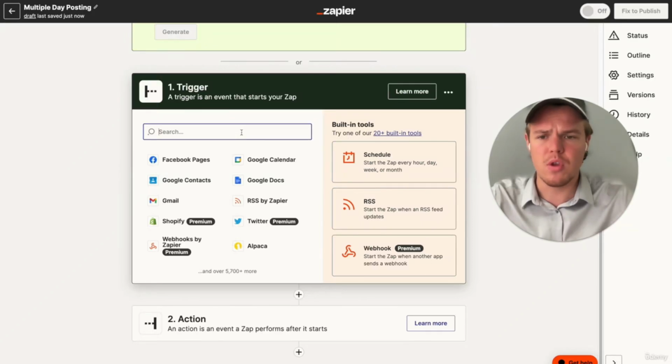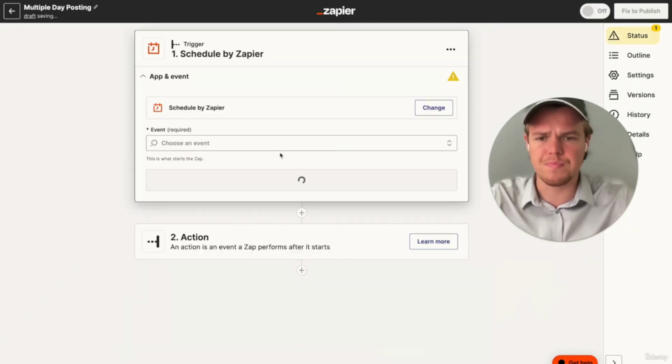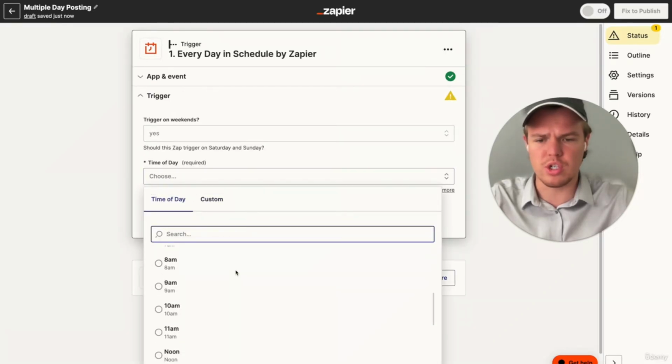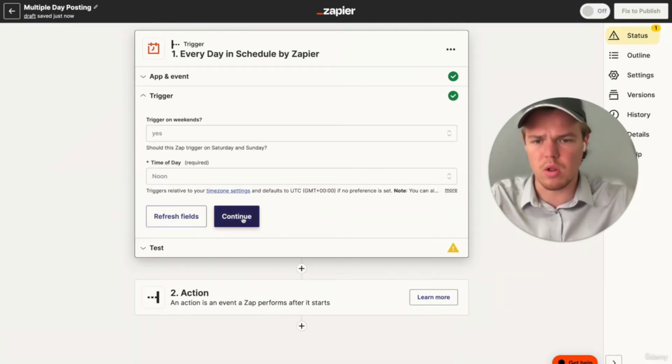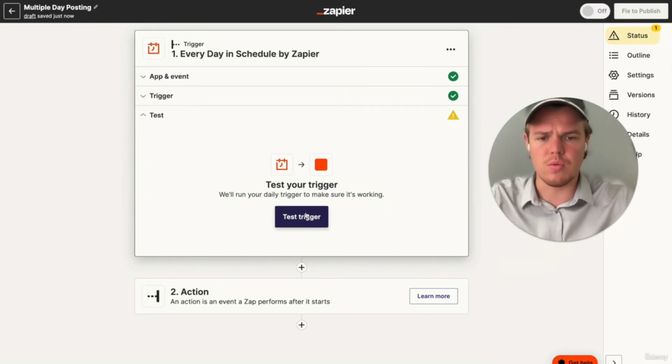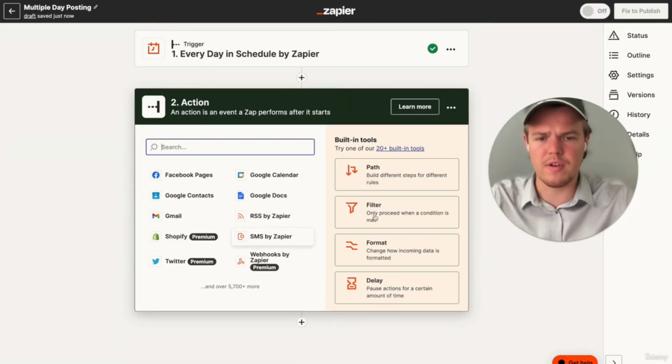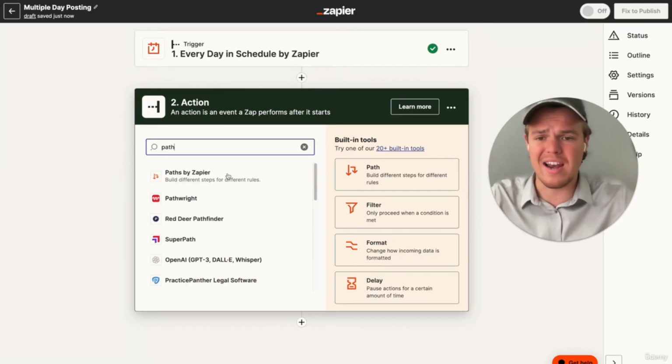This is a really simple tutorial. You can apply this to a bunch of other stuff. But for now, we're going to do schedule. We're going to say every day, continue, and choose a time of day. So let's say every day at 12 o'clock. We're going to continue and test this. It works perfect.